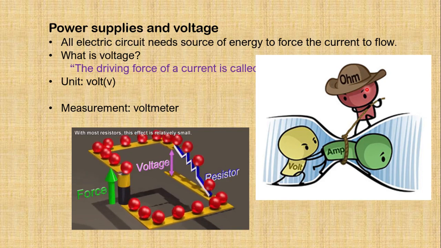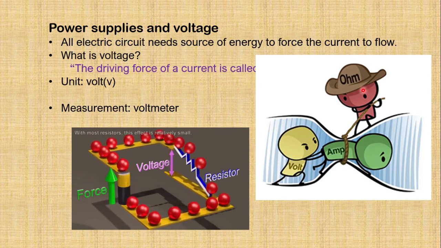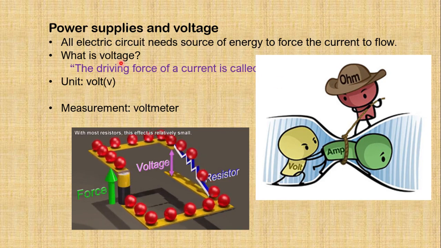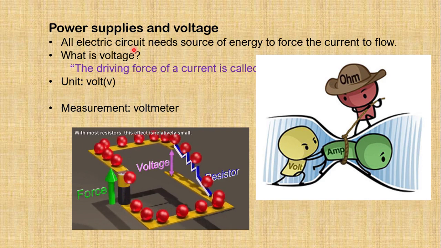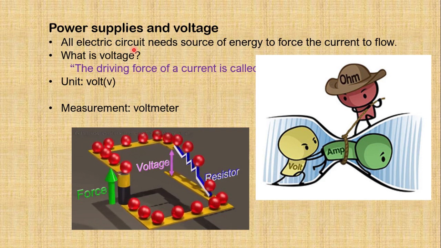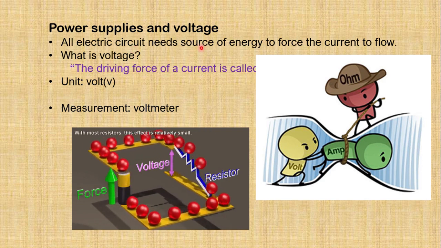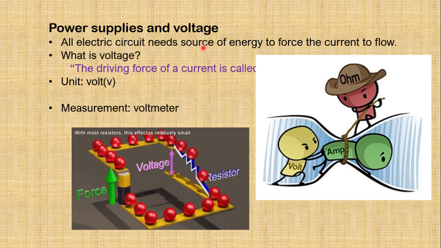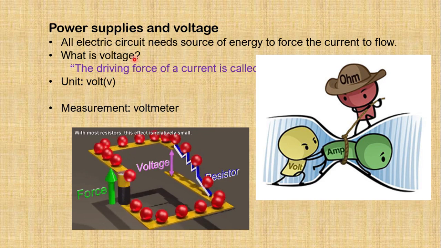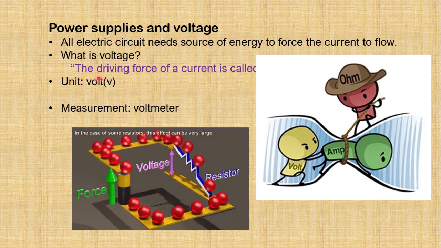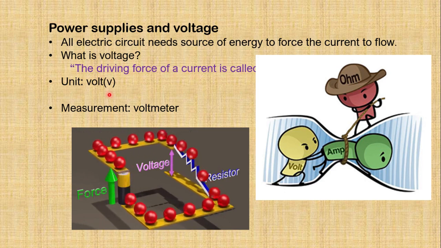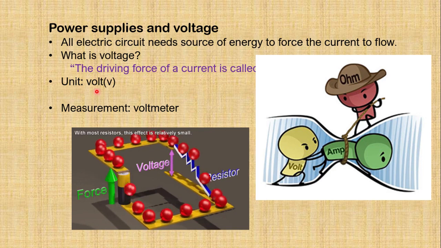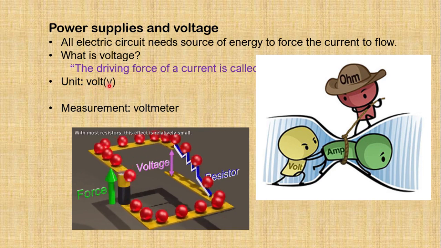Power supplies and voltage. How can we define voltage? In an electric circuit, there is a source of energy to force the current to flow, and that source of energy that forces the current to flow is named as voltage. How can we define voltage? Voltage is the driving force of a current. That is called voltage, its unit is volt, and it is written as V.